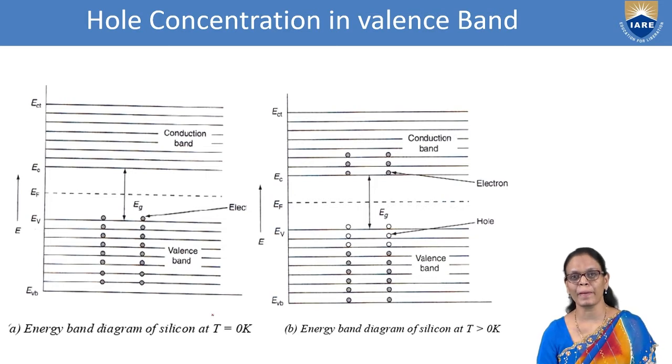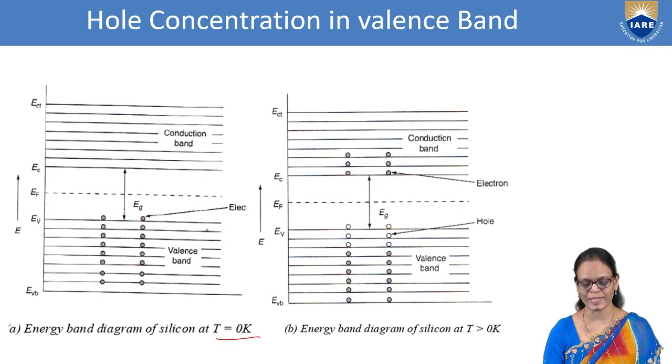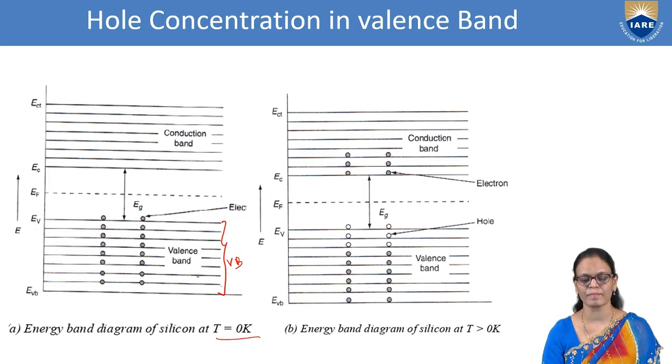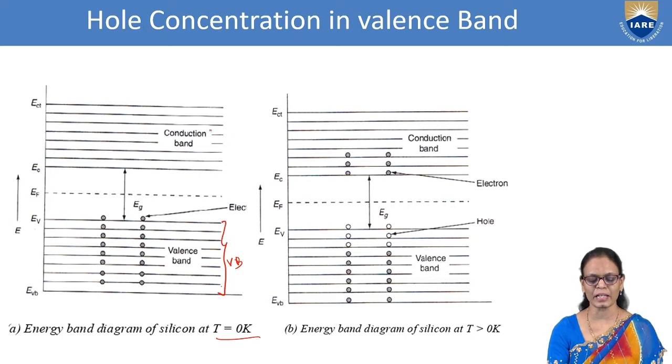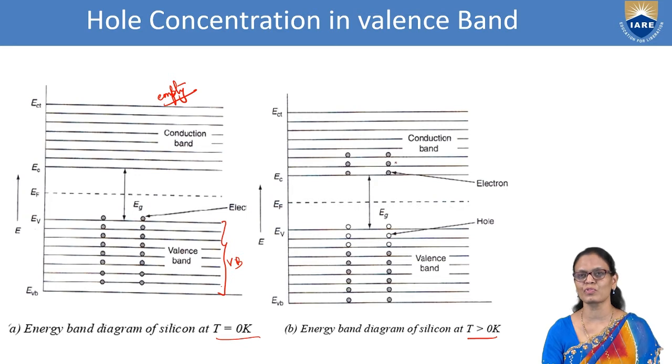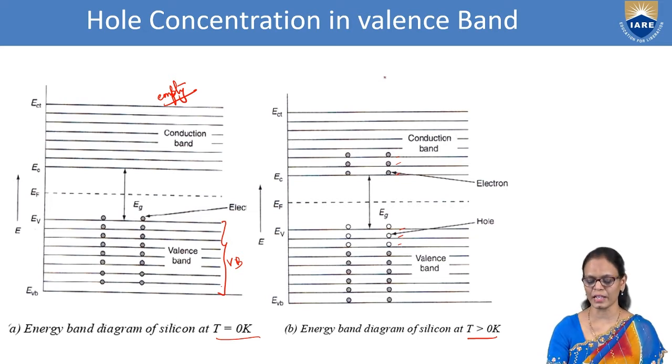Now we are trying to compare with T equal to 0 Kelvin. We have seen that the valence band is full with electrons occupying different energy states, and the conduction band is empty. This is at 0 Kelvin. Now as the temperature increases, some of the electrons have moved to the conduction band, and we have electrons here and we have holes here. So this is what we are seeing with the increase in temperature.